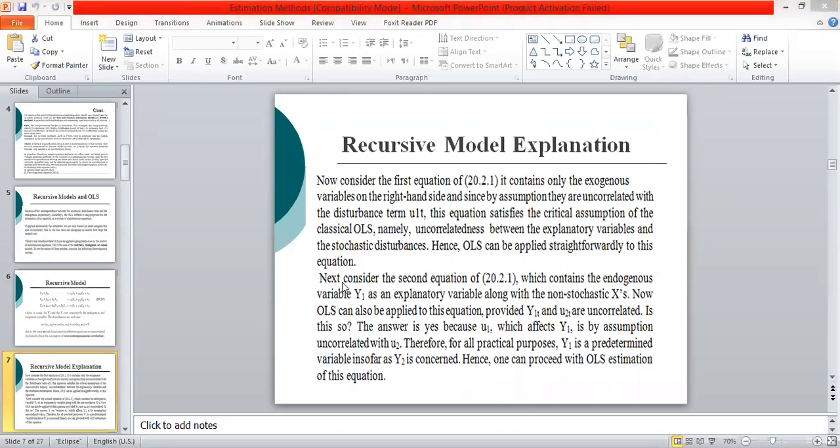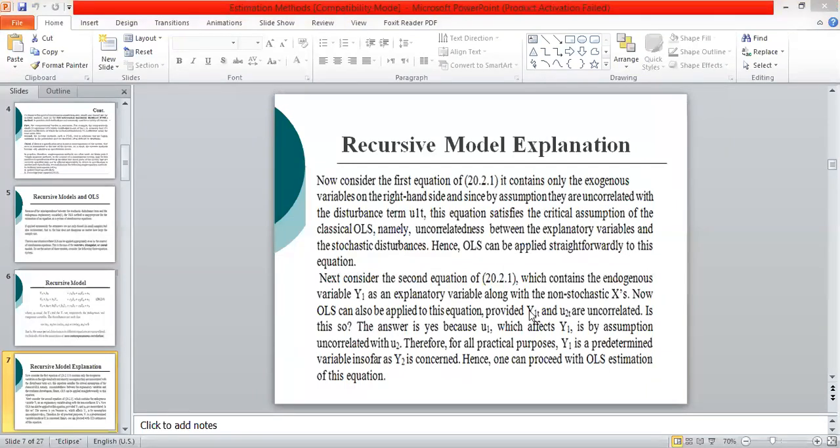So look at the second equation. Next, consider the second equation, which contains the endogenous variable Y1 as the explanatory variable along with the non-stochastic X1. Now OLS can also be applied to this equation provided Y1 and U2 are uncorrelated, and we have proved it. We have shown that Y1 and U2 are uncorrelated by the zero contemporaneous correlation assumption.